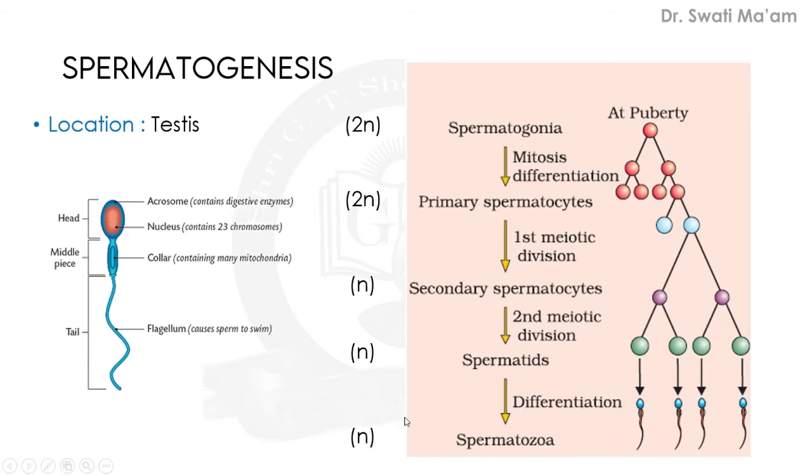And here the whole process is differentiated and can be described under three phases: the multiplication phase, the growth phase, and lastly the maturation phase.